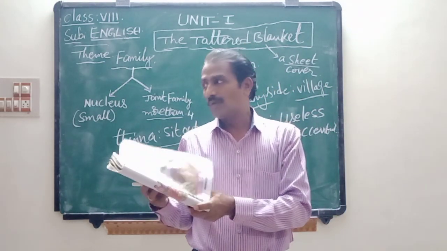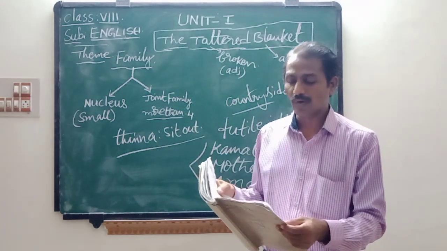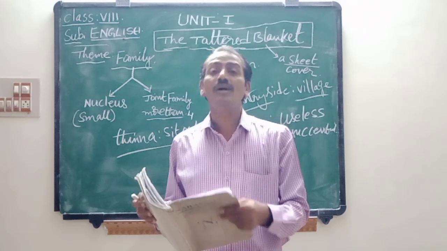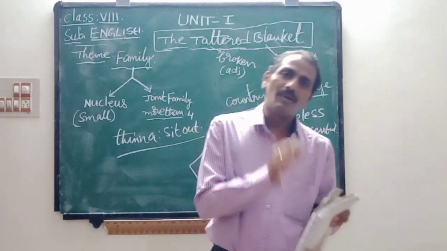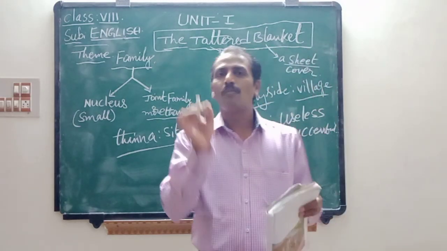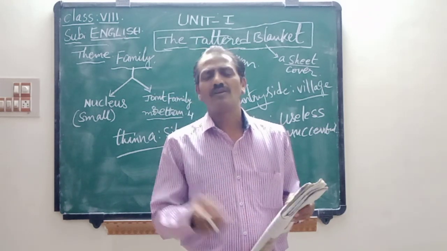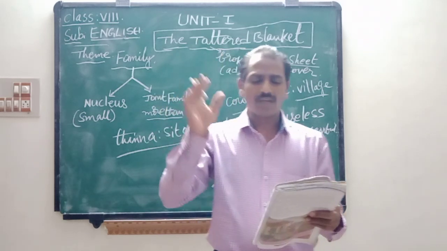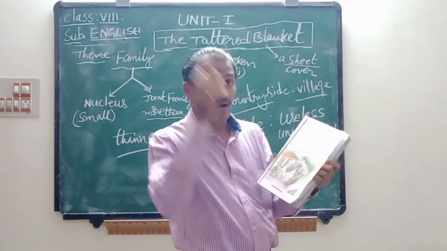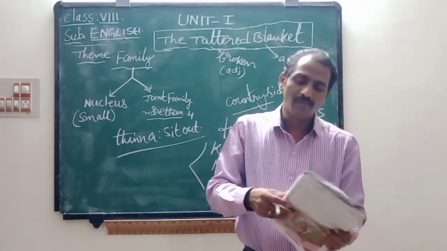Now children, turn the page. Here is page number 4. She saw a bald, fat, middle-aged man walking in through the gate. Who is she? She refers to Kamala. Kamala saw a bald, middle-aged man. As you know, middle-aged man here means a man around 30 years or less, walking through the gate. He is a bald-headed, fat, middle-aged man.